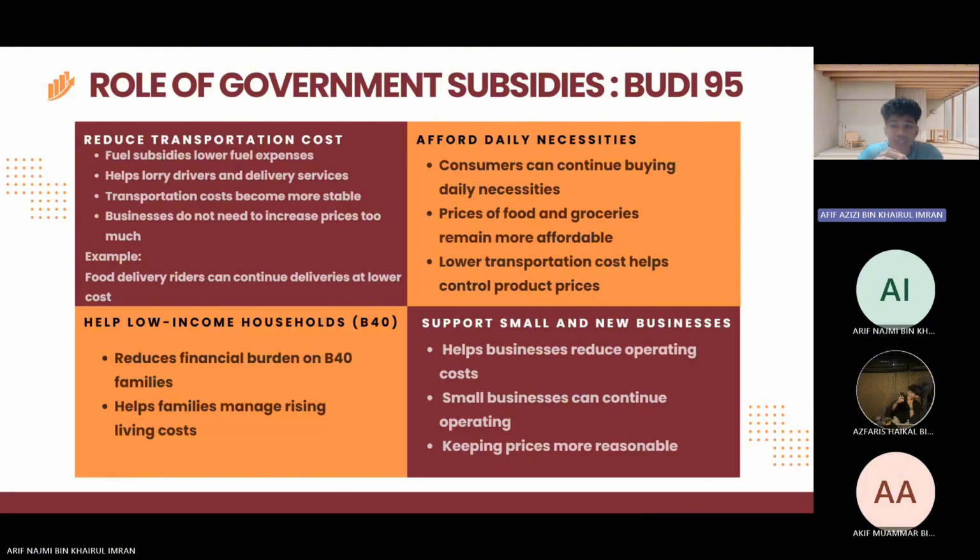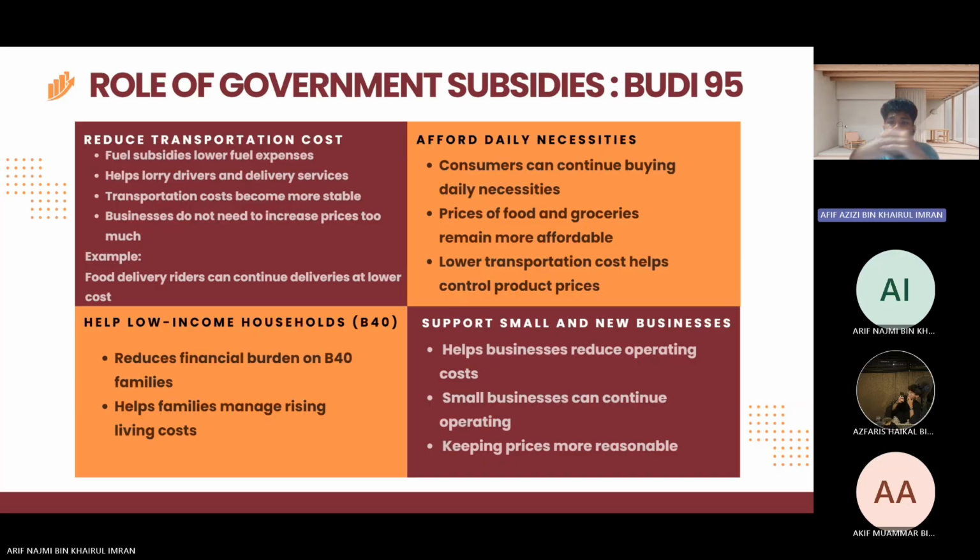However, subsidies like Budi 95 help reduce fuel expenses, allowing transportation costs to remain more stable. This helps slow down the increases in prices of goods and services. For example, food delivery riders and logistics companies use fuel every day for deliveries. Without subsidies, delivery charges may become more expensive, which would affect both businesses and consumers. Through Budi 95, they can reduce fuel costs and continue operating without increasing prices too much.